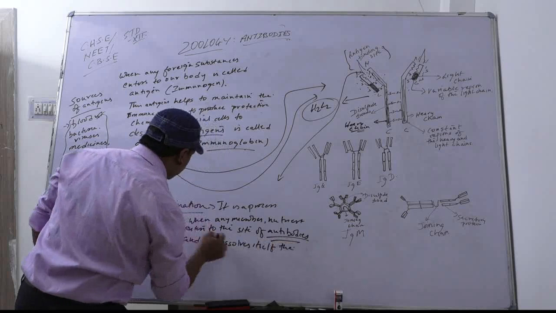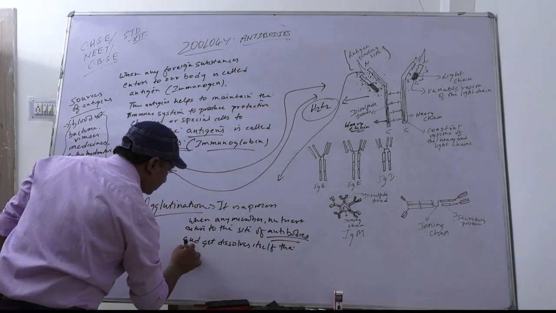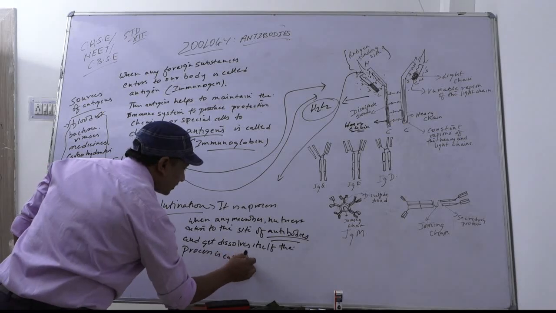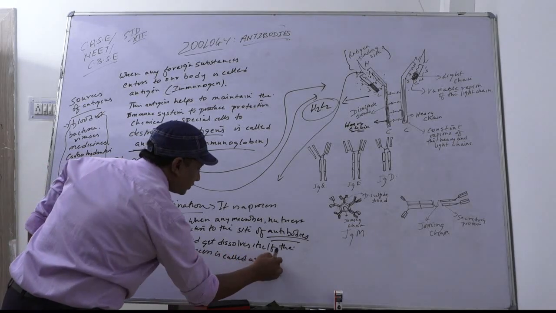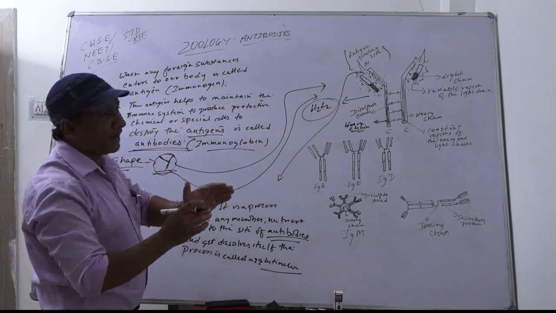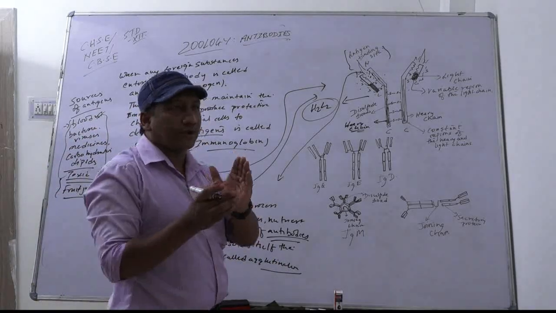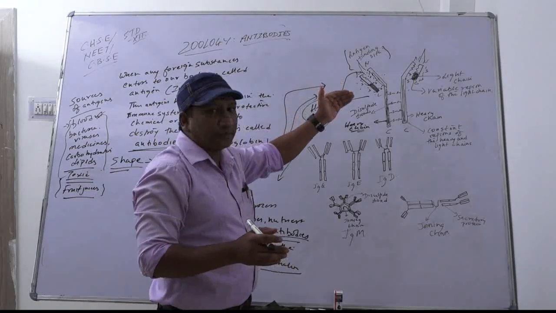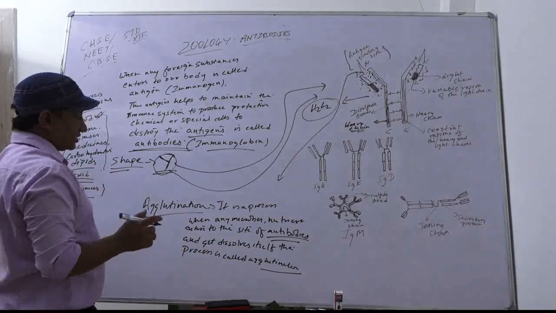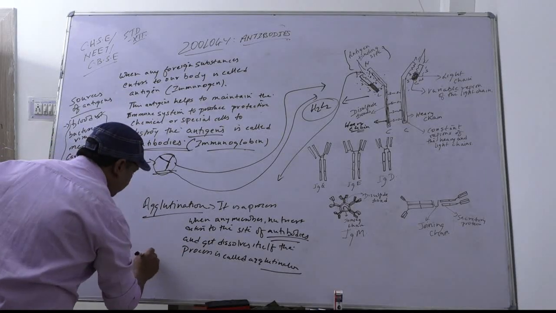The process is called agglutination. The material which is coming in the form of antigen to the binding site of antibodies, that particular substance is said to be an agglutinin. The substances are called agglutinins.